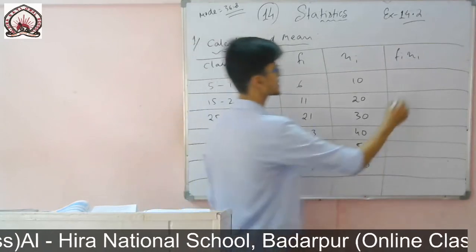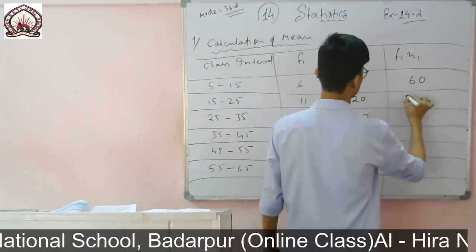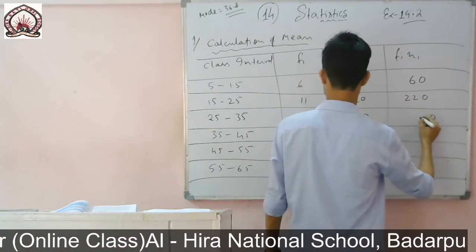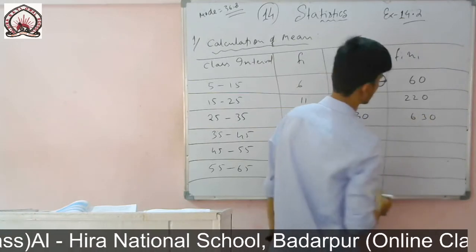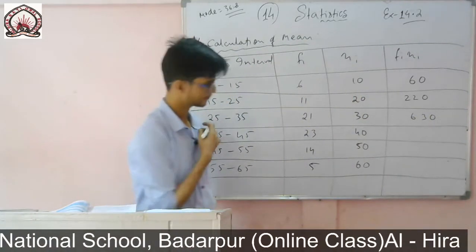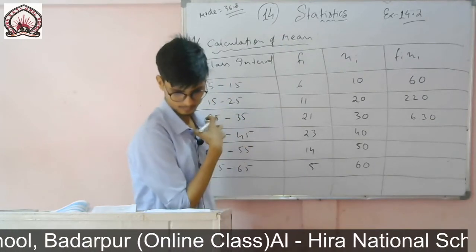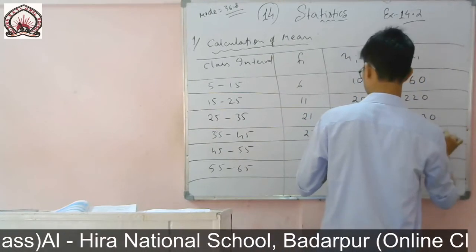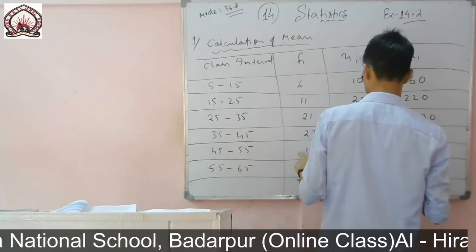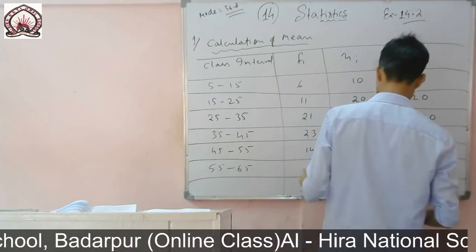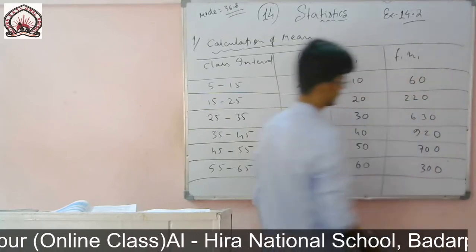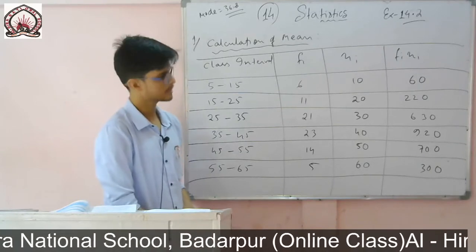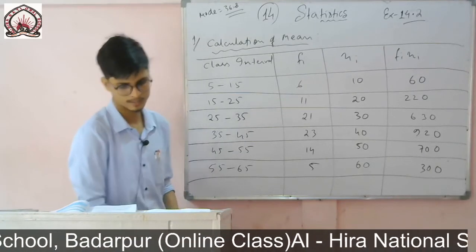So 6 10s are 60, then 11 20s are 220, then 21 30s are 630, then 23 40s are 920, then 14 50s are 700, 6 60s are 360. So these are the Fi xi which I have calculated: 60, then 220, then 630, then 920, then 700, then 300.